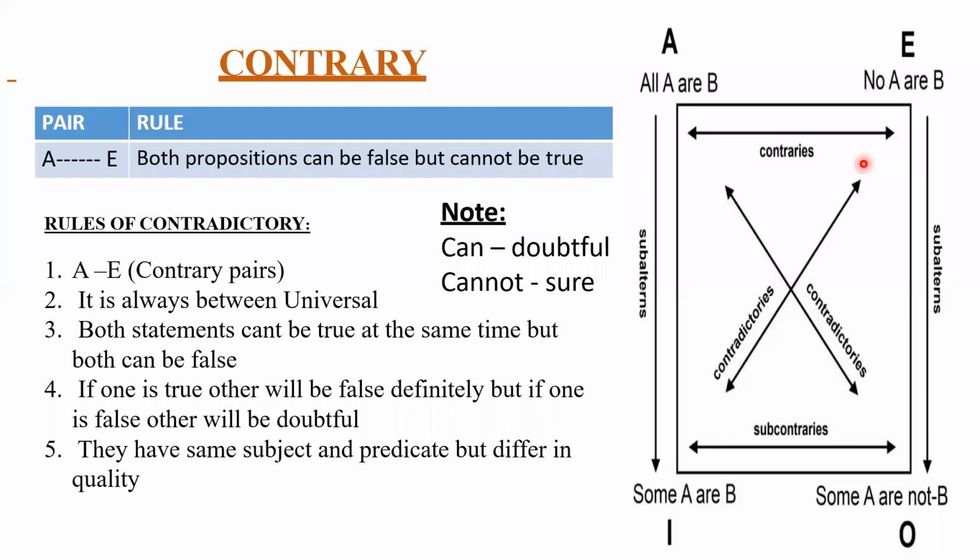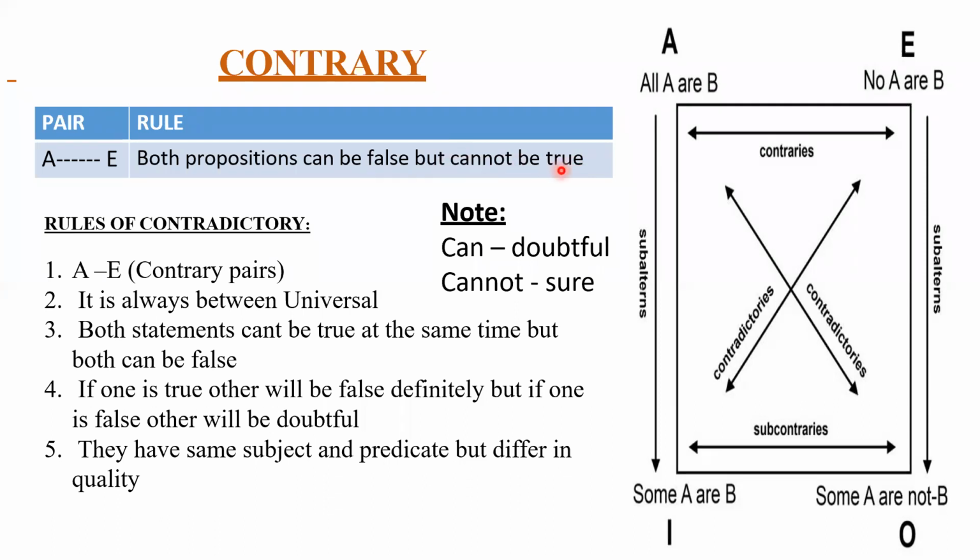Okay, so we'll go with the second one, contrary statement. Please listen carefully. The top one is called contrary, which is topmost here, All and No. The relationship between All and No is called a contrary statement. What's the condition? Both statements can be false, but both cannot be true. What's the meaning of cannot be true? It means if one is true, the other must be false.